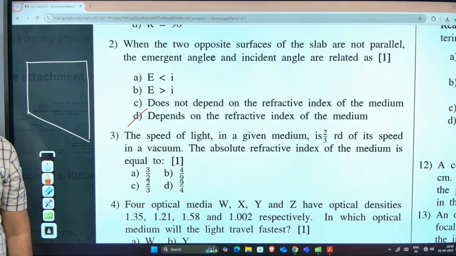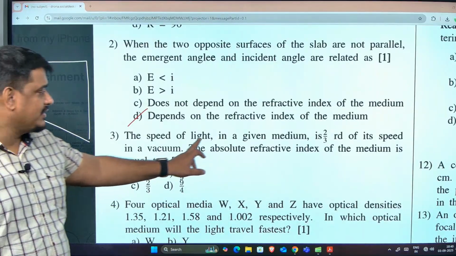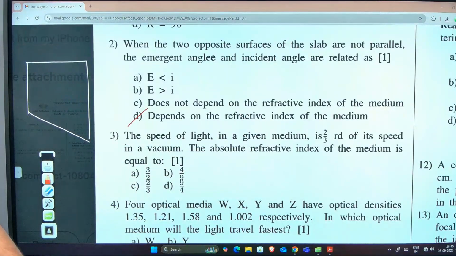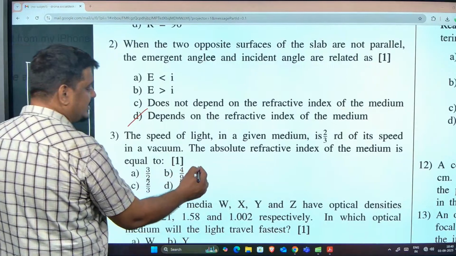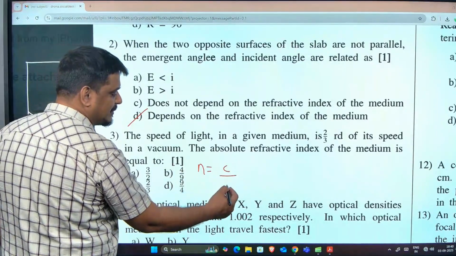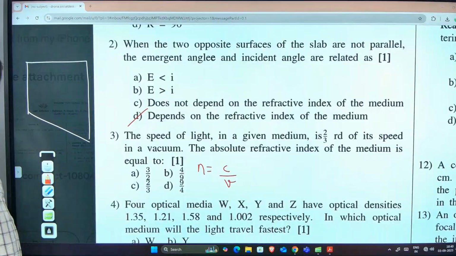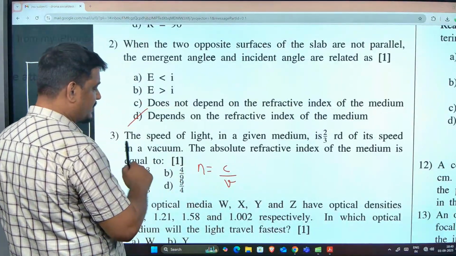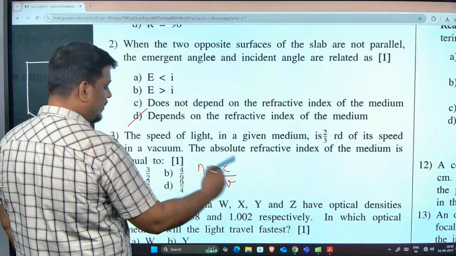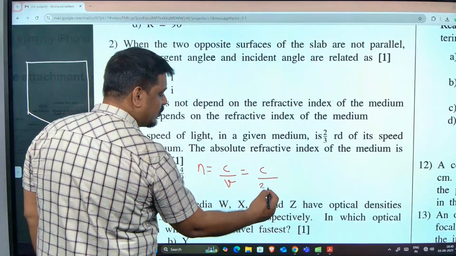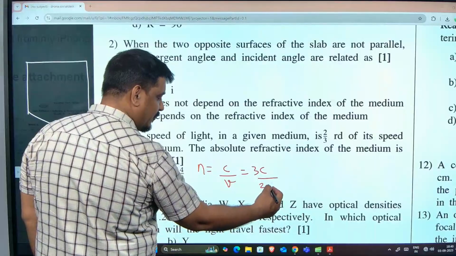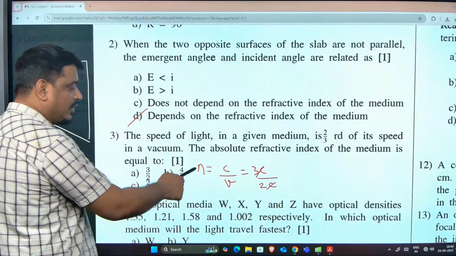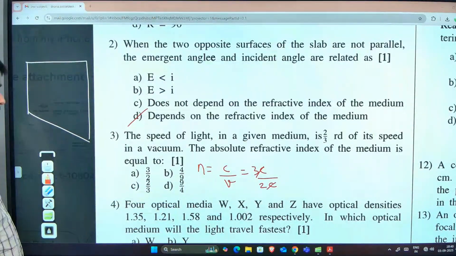3 by 2. How? Speed of light is given as 2/3 of its speed of light in vacuum. Refractive index they are asking. So n is equal to speed of light in vacuum by speed of light in that medium, isn't it? So here the speed of light in a medium is given as 2/3 of vacuum. So C by 2/3 of C. C and C get cancelled. So what is the answer? 3/2. A is the answer.